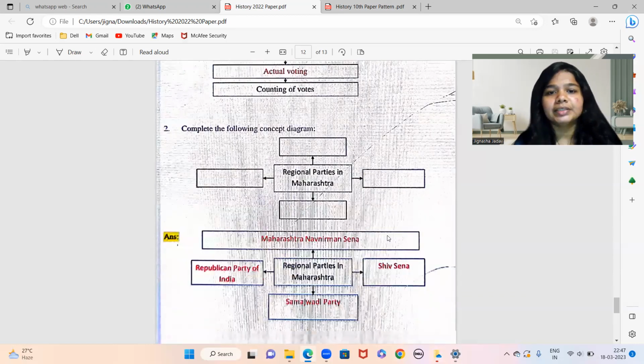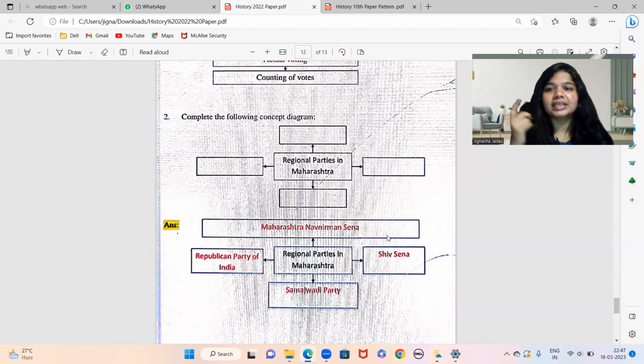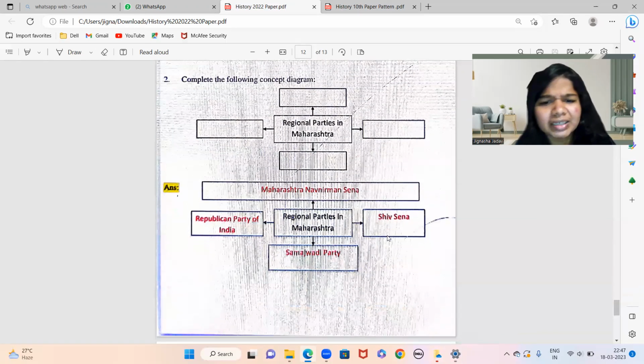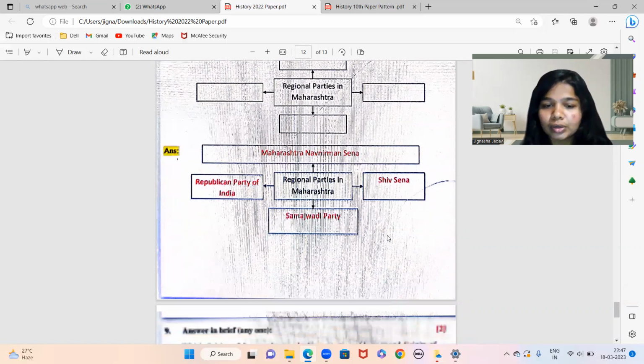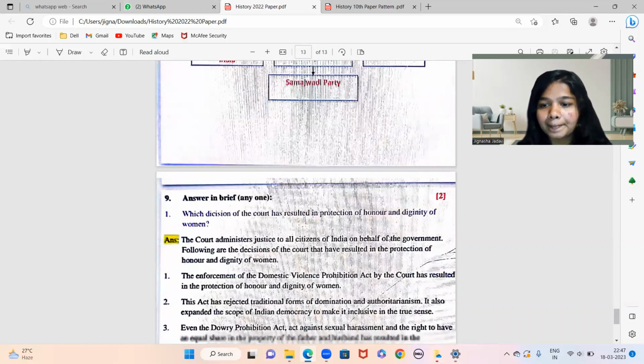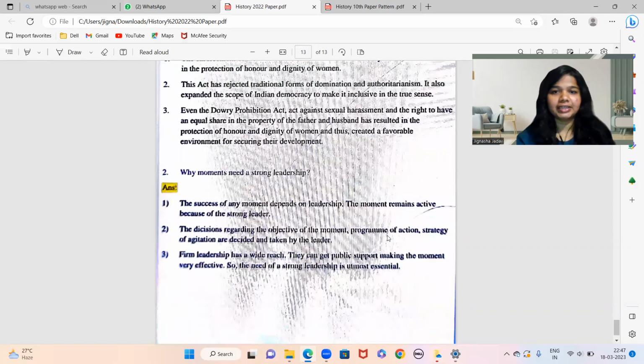Next part, regional parties in Maharashtra. This is again from chapter number 3, political parties का ये question है. So regional parties in Maharashtra, we have Shiv Sena, Republican Party of India, Maharashtra Navnirman Sena, and then you have Samajwadi Party. Okay. Coming to the last part, sub question 9.